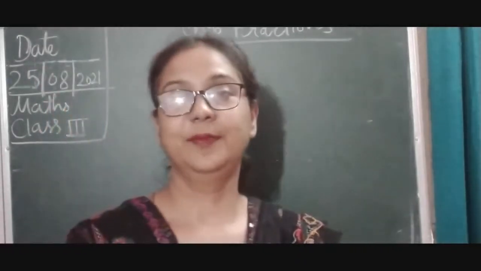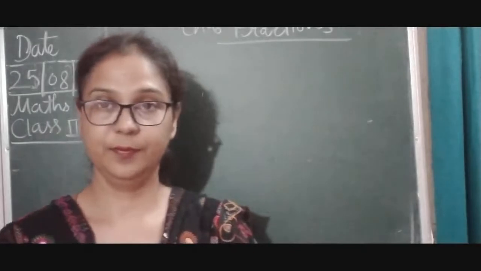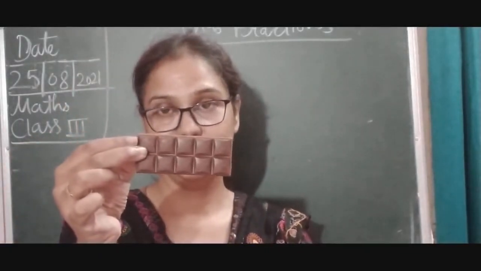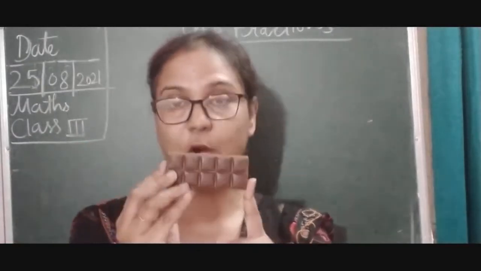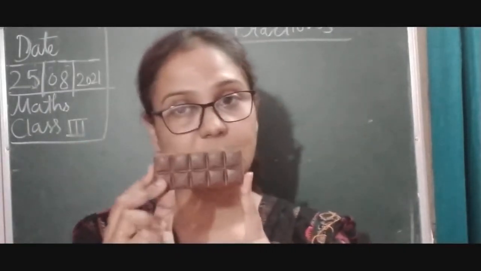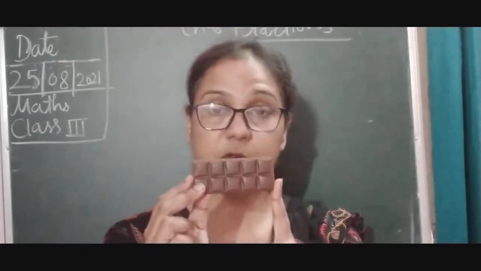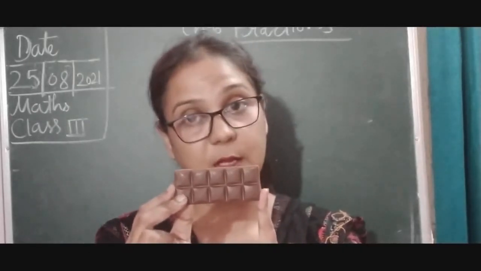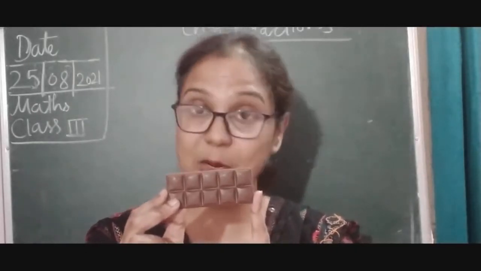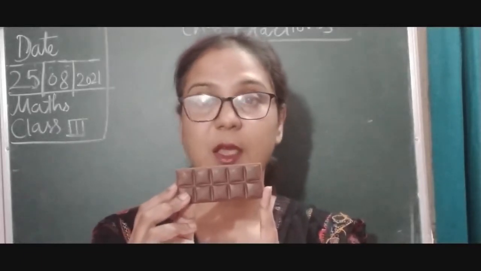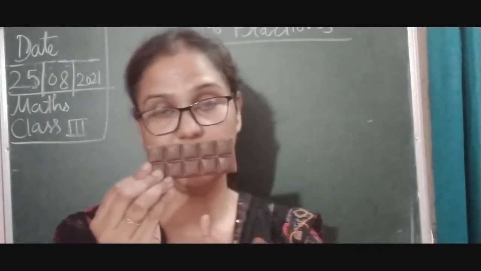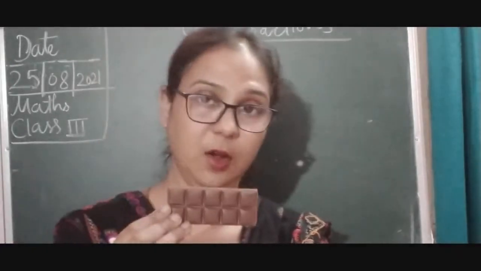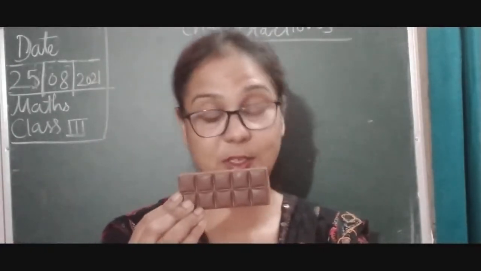So children, I'm going to show you a chocolate bar. This is a chocolate bar. This is a whole chocolate. And if I want to distribute it between me and my sister or my brother, how can we distribute it equally? Suppose me and my sister want this chocolate and I have only one chocolate, how can we distribute it?